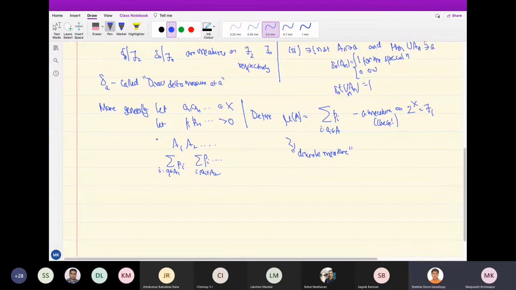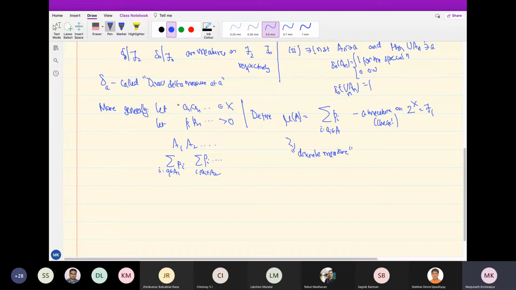Sir, if non-negativity is what we are aiming for, why the strict inequality, or is that just a preference? Well, in this particular case, I said the strict inequality because suppose P1 was 0. Then in this set, I don't even have to consider that. So let's suppose P1 is 0 and all the others are strictly positive.